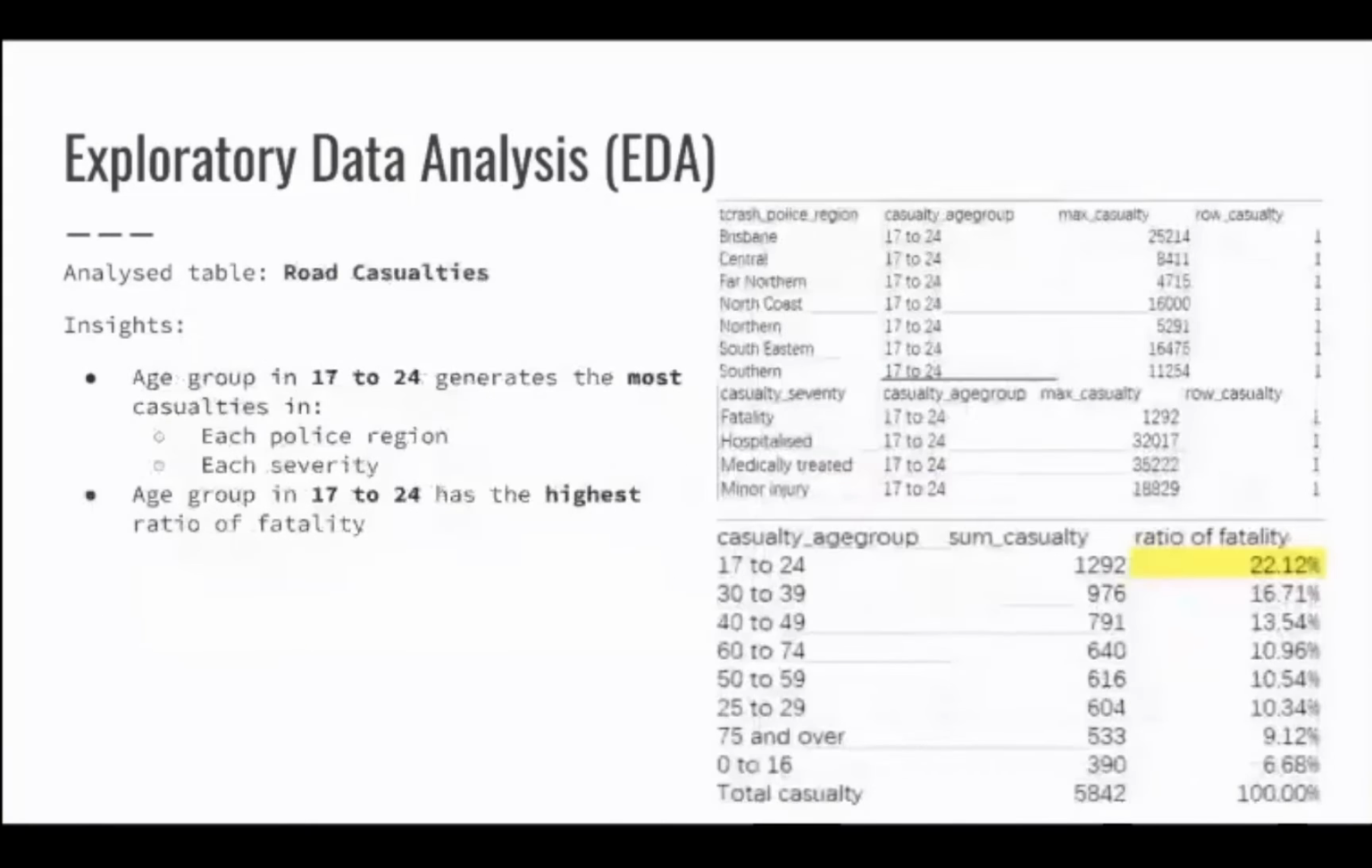Next page, please. The next table is the road casualties. We can see from the table that the age group 17 to 24 generates the most casualties in each police region and each severity, and this age group also has the highest ratio of fatality. That's all my part. Let me pass to George to introduce the visualization of this data set.